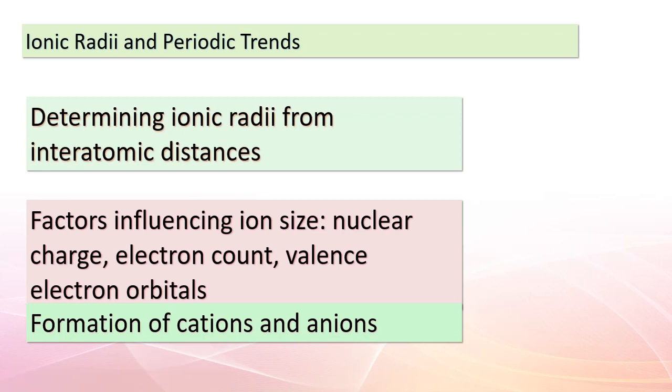As we explore this, you'll notice that the formation of cations and anions has a significant impact on their sizes. When a cation is formed, electrons are actually removed from the atomic orbitals that are the most distant from the nucleus. This removal of electrons, combined with the reduction in electron-electron repulsions, leads to cations being smaller compared to their parent atoms. On the other hand, anions are created by adding electrons to an atom, resulting in increased electron-electron repulsions and causing these electrons to spread out more in space. As a result, anions end up being larger than their parent atoms. Keep in mind the dynamic interplay between these factors as we move on to our next point.